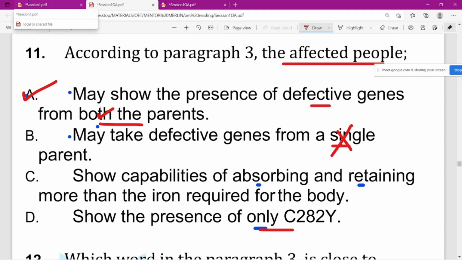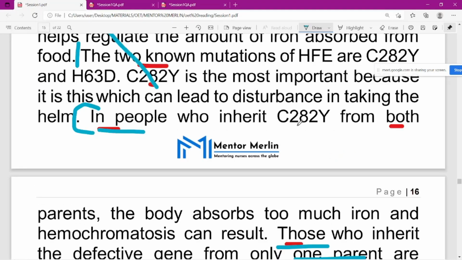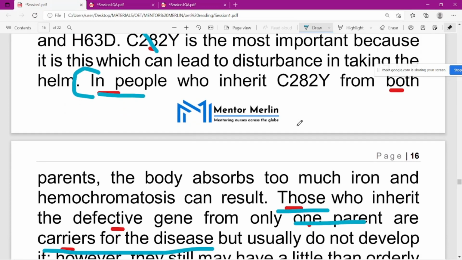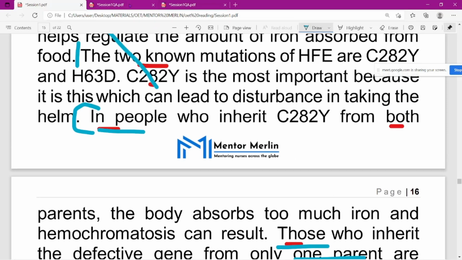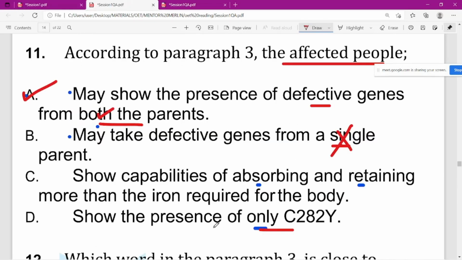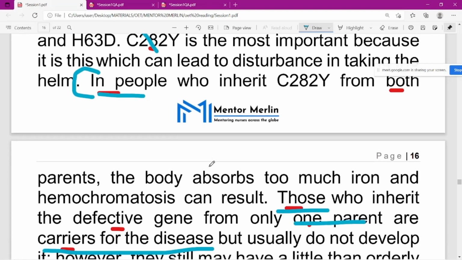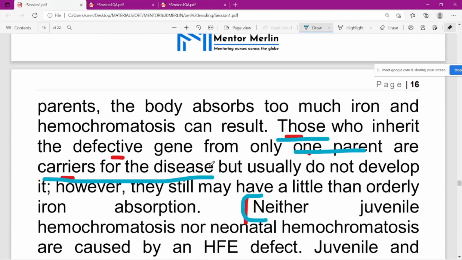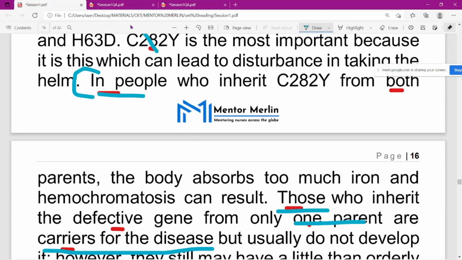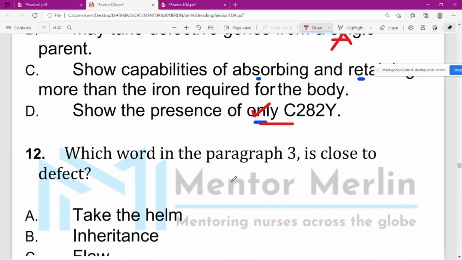Show the presence of only. That's not mentioned like that. The two known mutations are mentioned, but nothing about only. Let's see if there is any mention of only. From here, they are not mentioning that, that's why we avoid that. Now moving on to the next question.